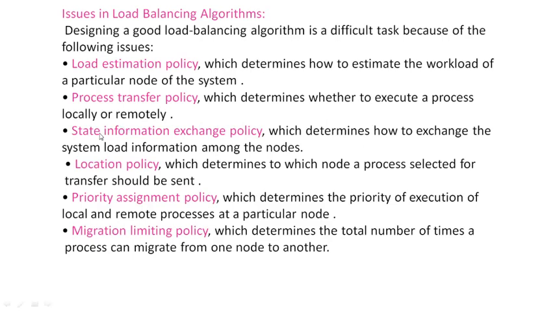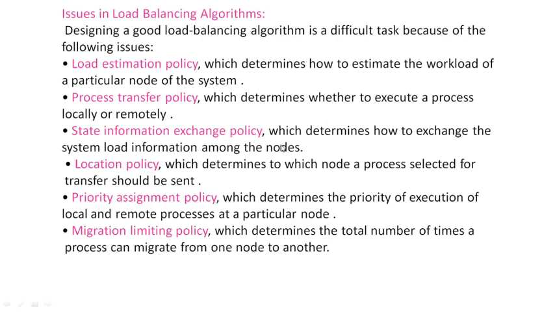And the third one is state information exchange policy. In this, every time it will check what is the current state of the information, and an exchange policy is required in order to exchange the system load information between the nodes.